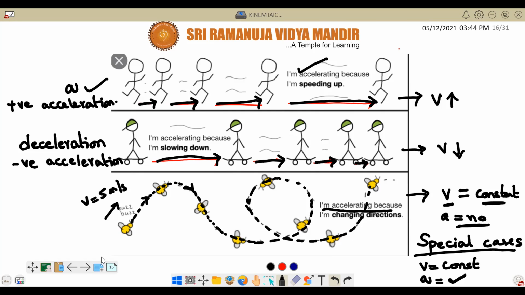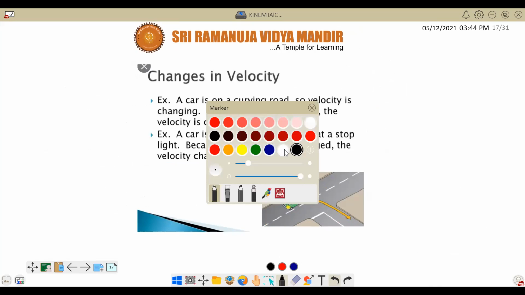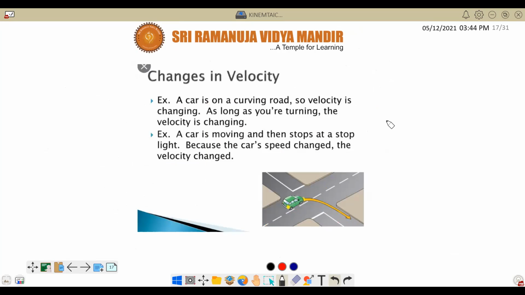Okay, so that means whenever a body is having a constant speed, still it can have acceleration provided what? I'm telling that generally if the speed is constant, acceleration should be 0, correct or not?